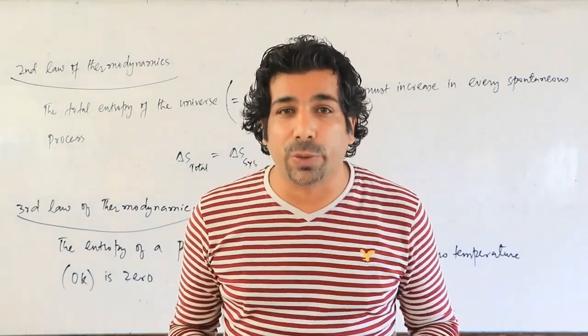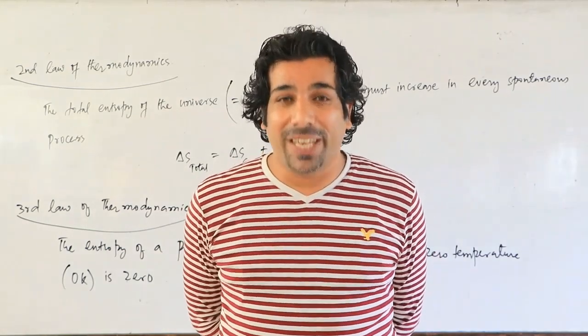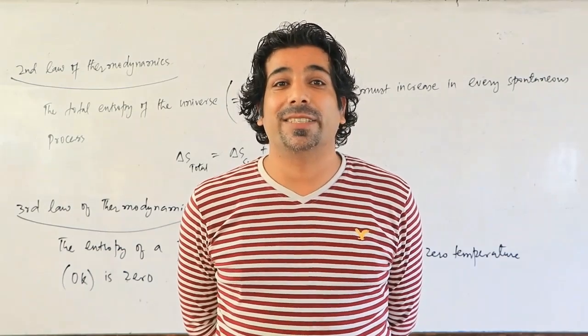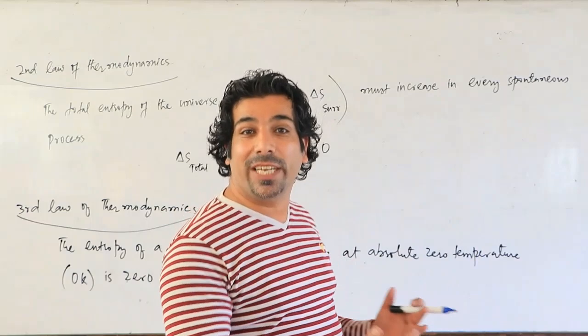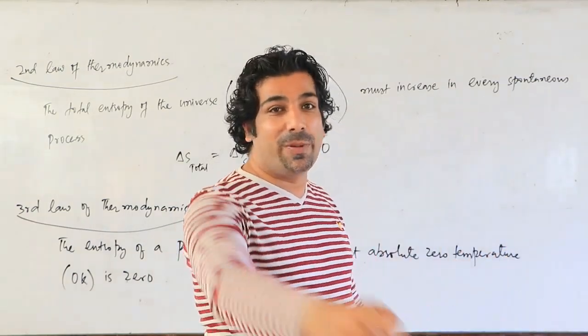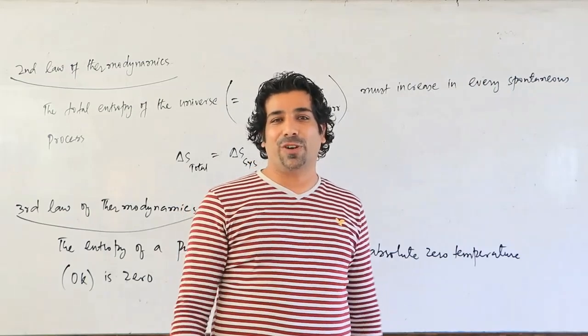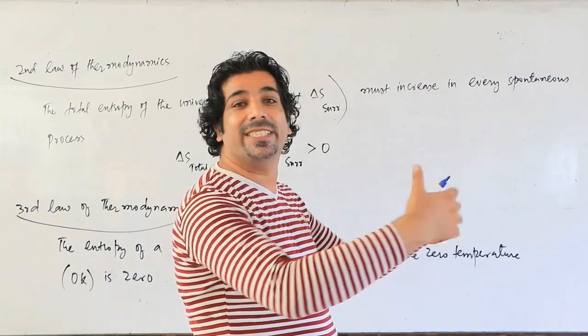When it's positive, that means it is increasing. It's on the increasing side, my dear friends. So remember that factor. The second law of thermodynamics says the total entropy of the universe is always positive, always on the increasing side.